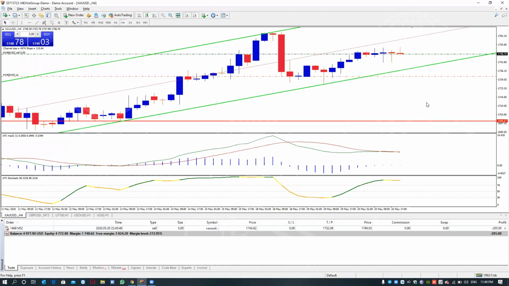Who uses indicators? Indicators. Oh, I do, sometimes. Okay, which indicators? The Bollinger Bands.